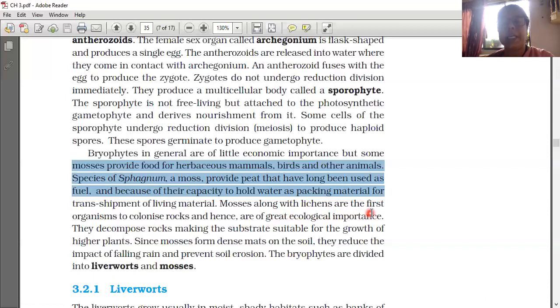Mosses along with the lichens are the first organisms to colonize rocks.